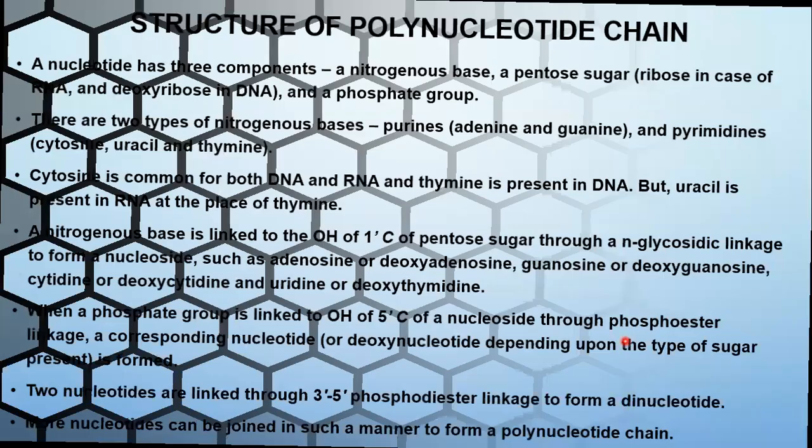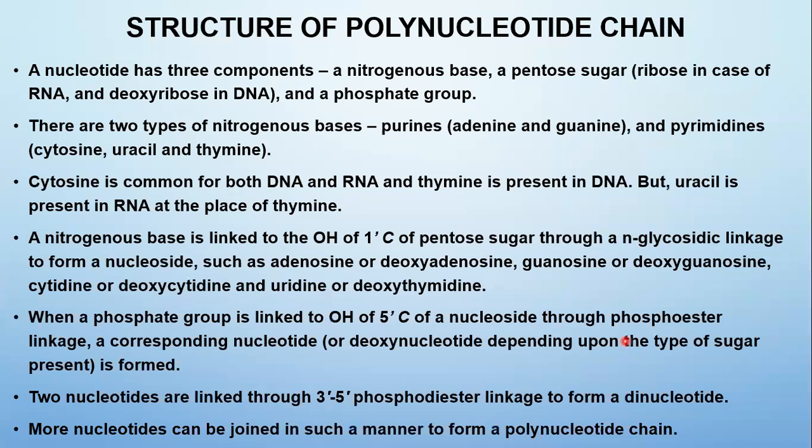We'll discuss in detail the structure of a polynucleotide. As I showed in the diagram, a nucleotide has three components: a nitrogenous base, a pentose sugar, and a phosphate group. Pentose sugar is different in DNA and RNA.